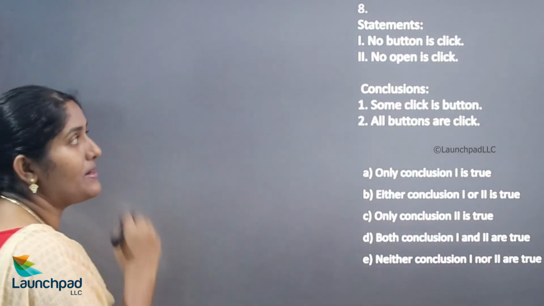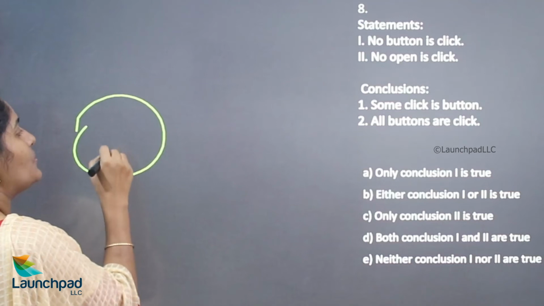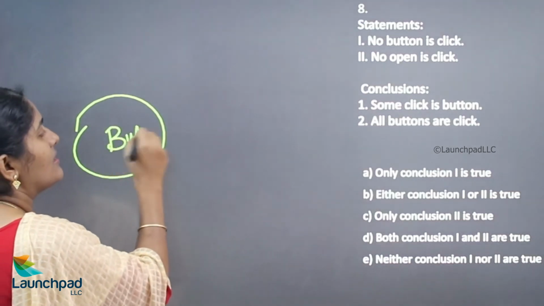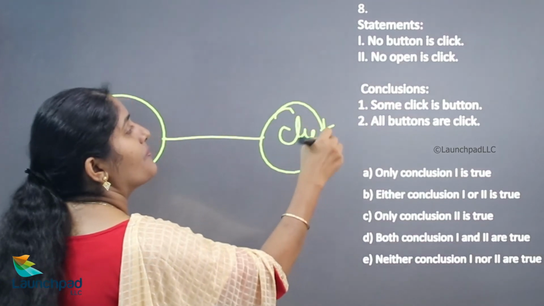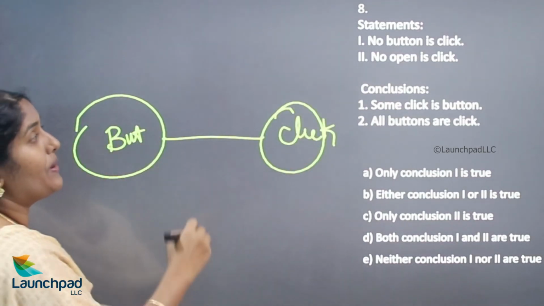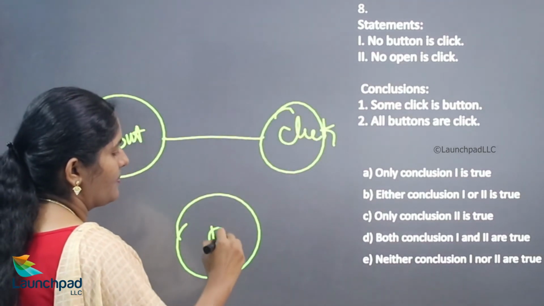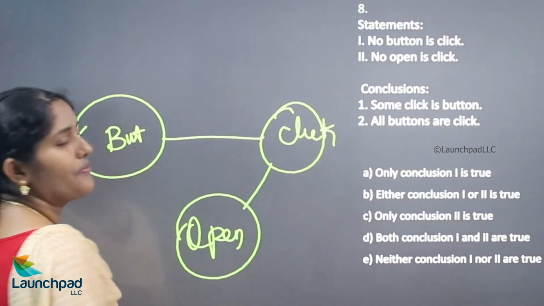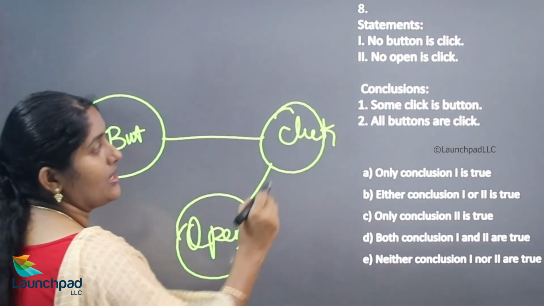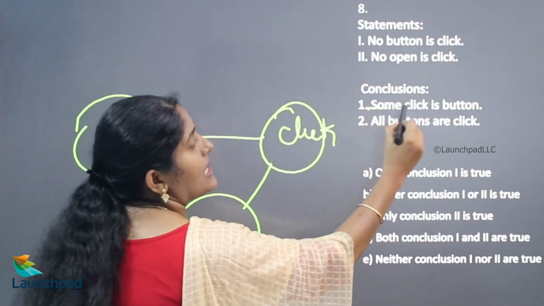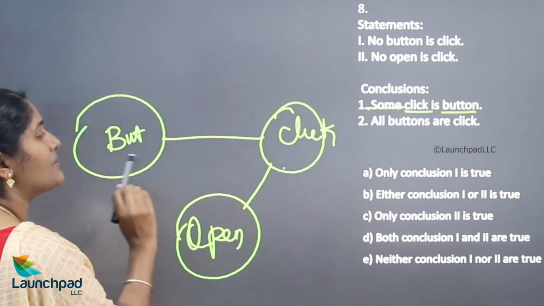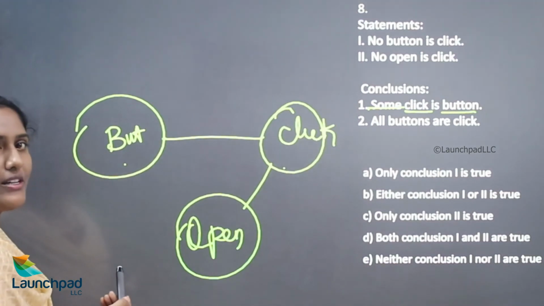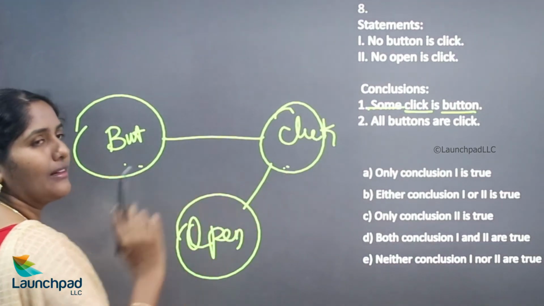Your statement is no button is click. Now, no open is click. Now, your conclusion, some click is button. There is no relationship between button and click.